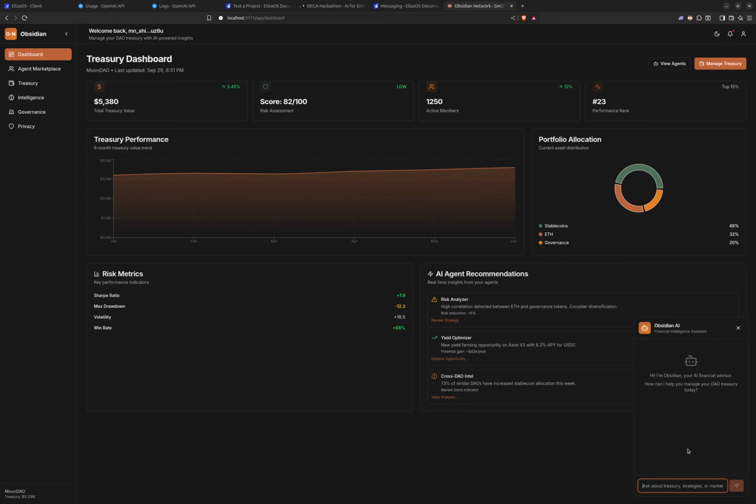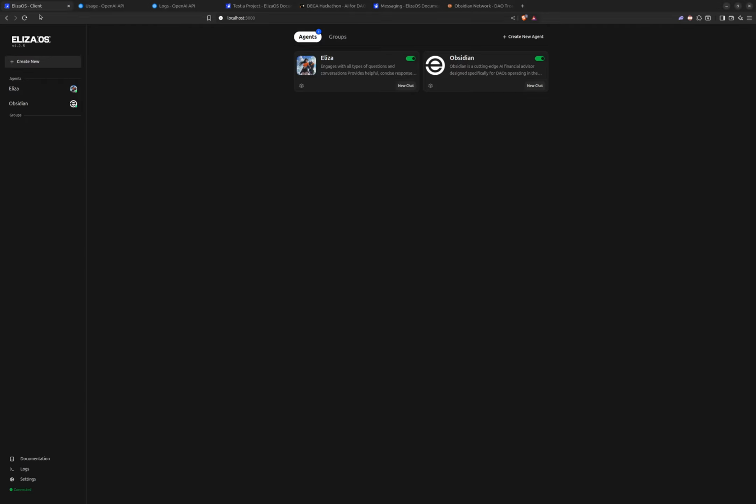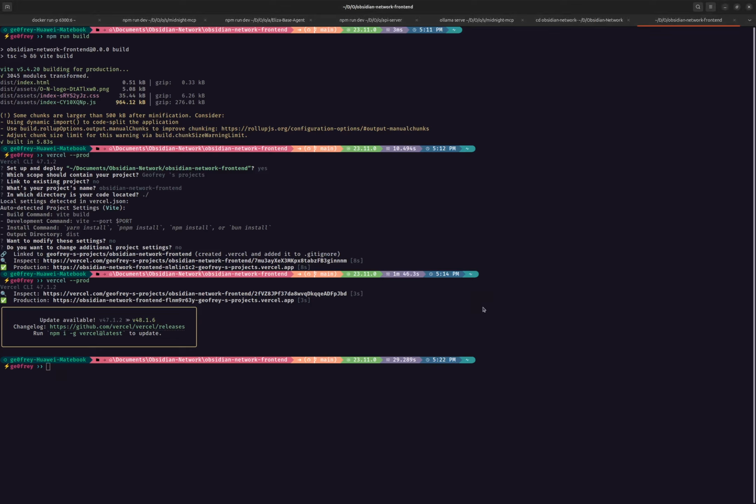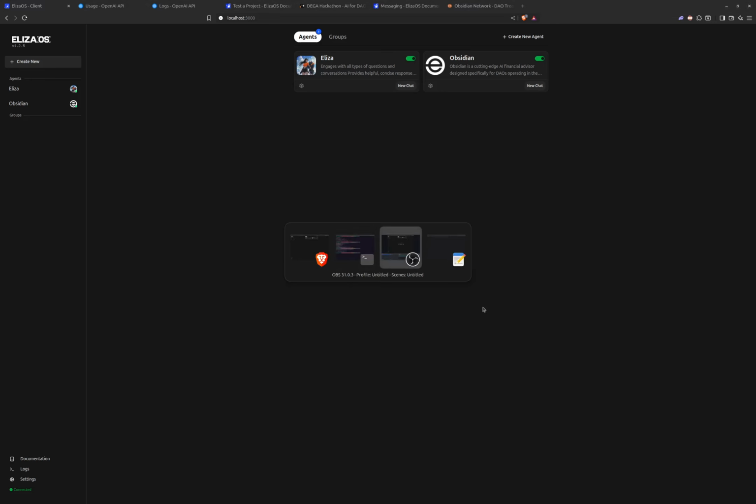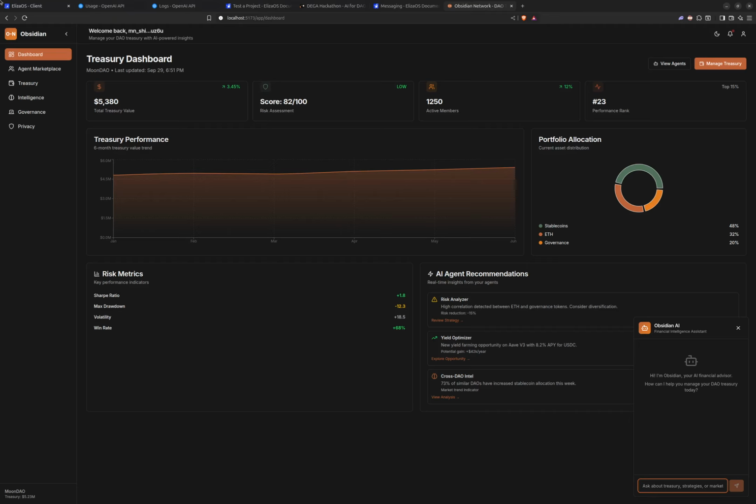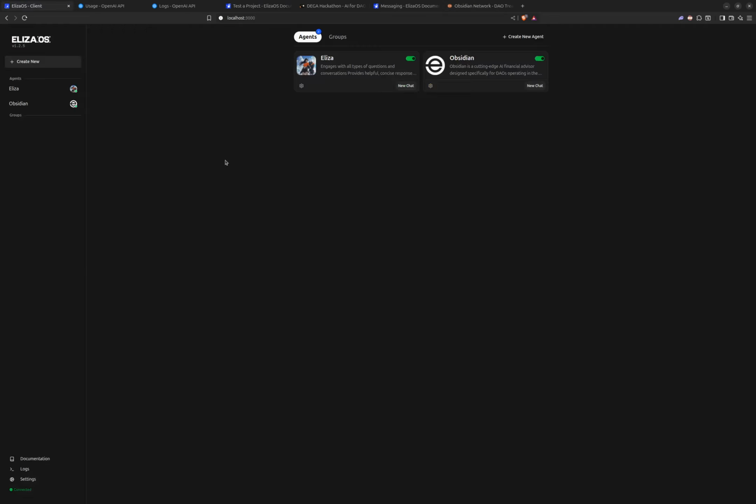And this AI, there are two ways that the AI runs. The first way is by running through the ELIZA OS client. So we have our ELIZA OS client over here. And the other way is by running it through our DApp client. So we have our DApp client. So you can either run it using ELIZA OS or using our DApp client. I'll show a different example of each, how you can run it natively on ELIZA OS and how you can run it on our DApp client.